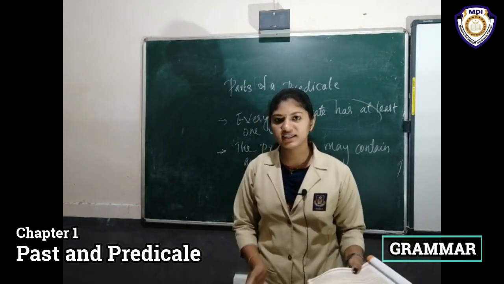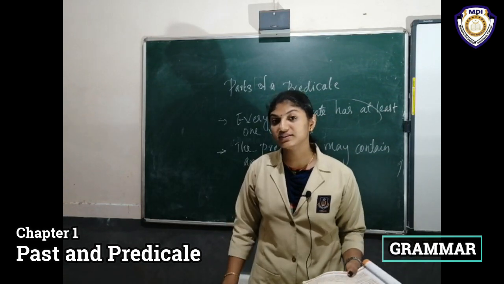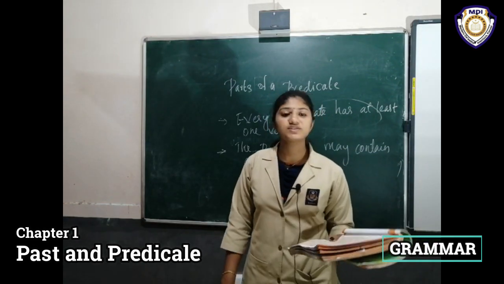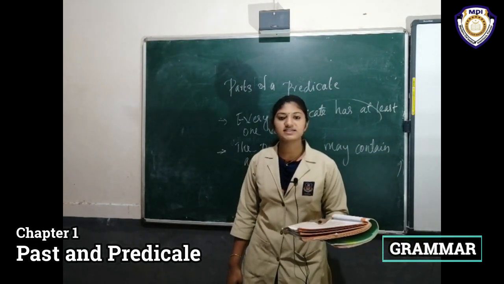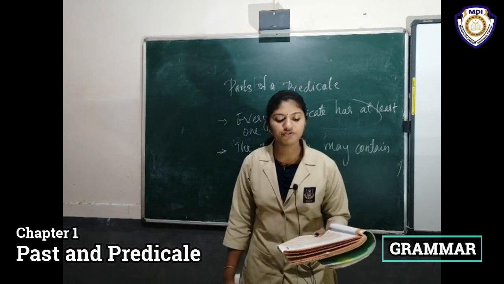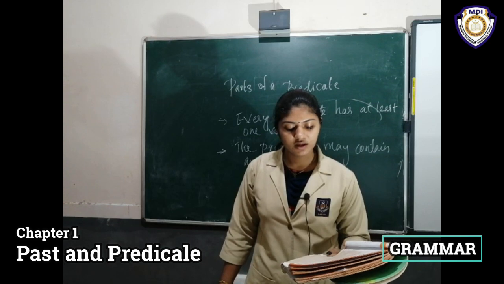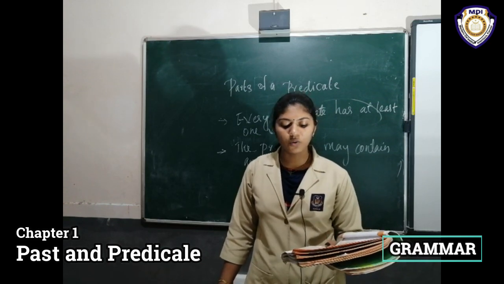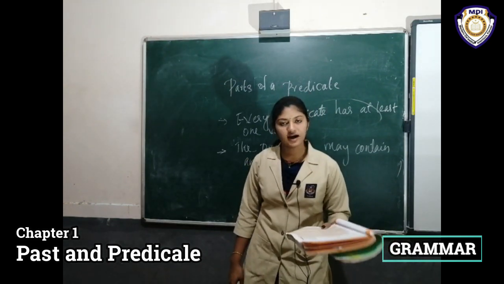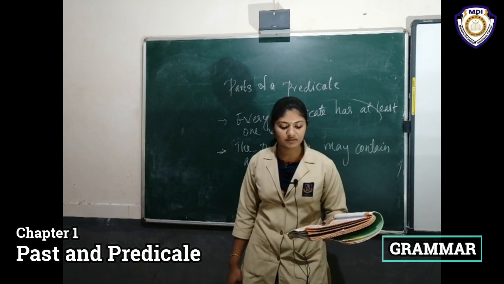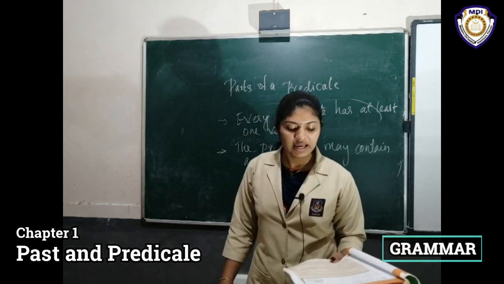It comes after the verb. Music in sentence 2, all of us love music, and the shirt in sentence 4 are objects.